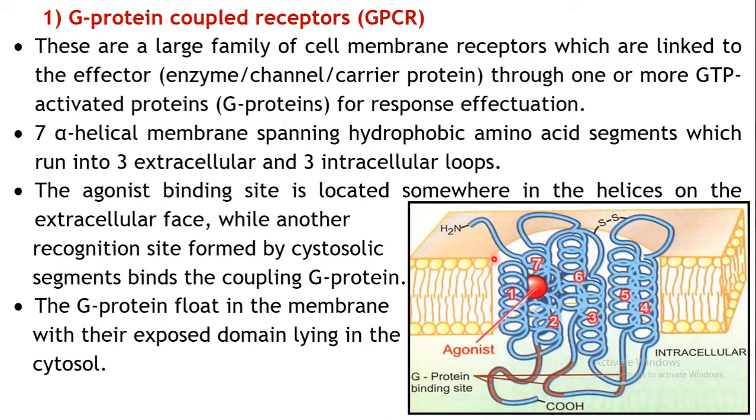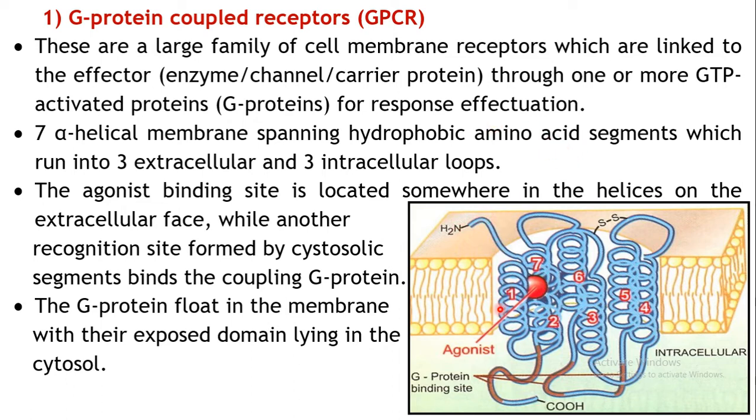So when this receptor is stimulated after binding of your drug, that is your agonist, some kind of G proteins will get bound to this receptor. It has a peculiar structural feature, wherein there are 7 alpha helical membrane spanning sequences. It's a protein, so it is made up of amino acids.